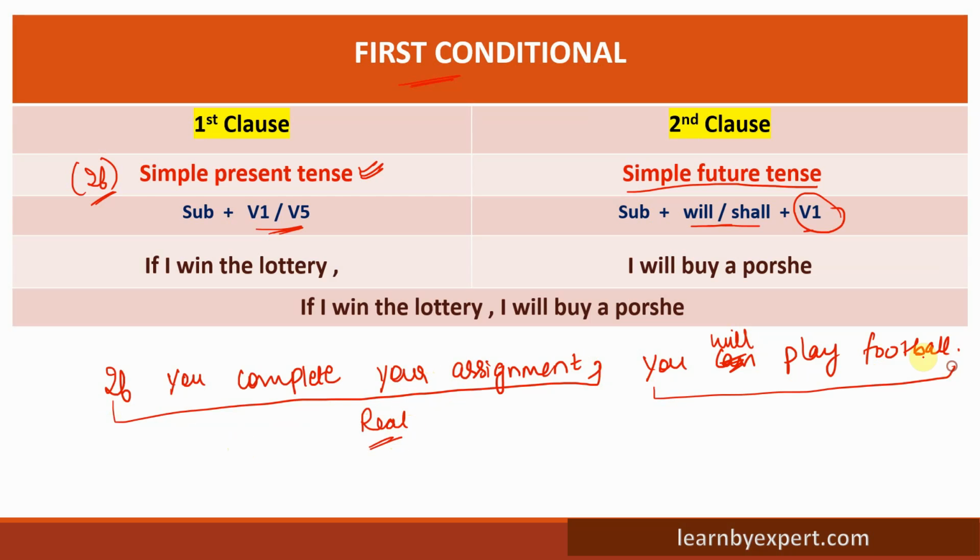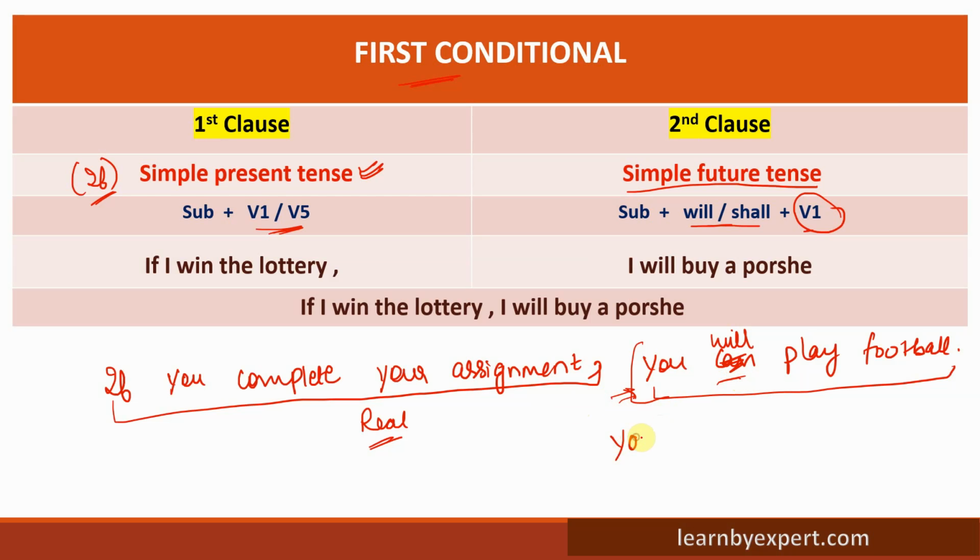There is also a possibility you will not be able to play football. Why? It might rain, right? You might get other plans. So this outcome is not guaranteed, right? Although we are trying to fix the outcome, it is not guaranteed. That's why we have used future tense over here. You will play football.